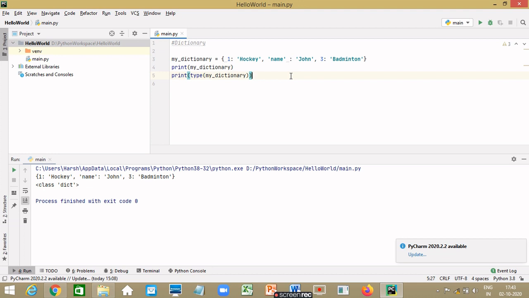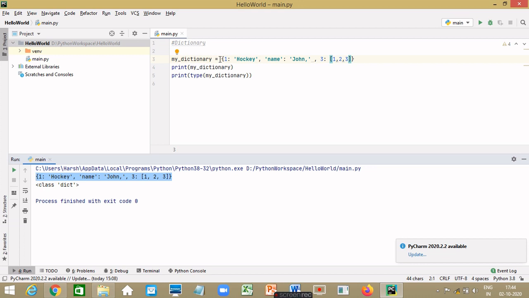Dictionary can also contain a list as a value to a key. So let's say my dictionary is equal to hockey. The next value as it is, let's say name is John. And then the third value as, let's just say 3. And here we type out our list again. And now let's print it. We get our output with all the values in our dictionary.